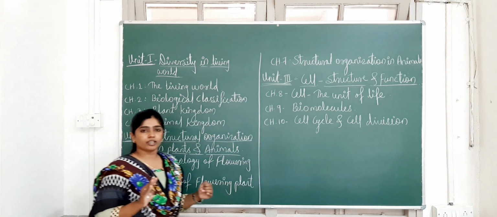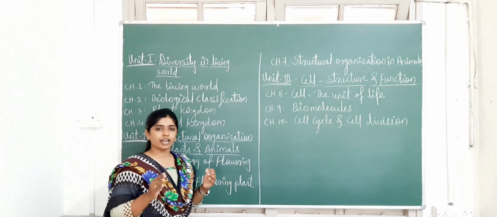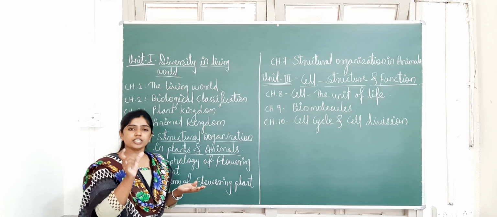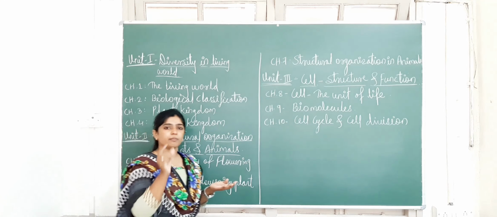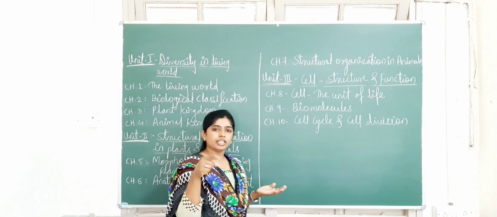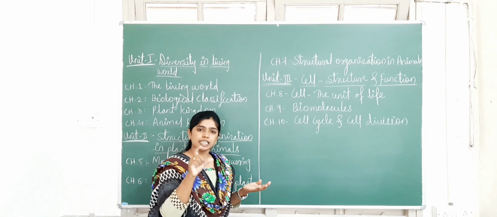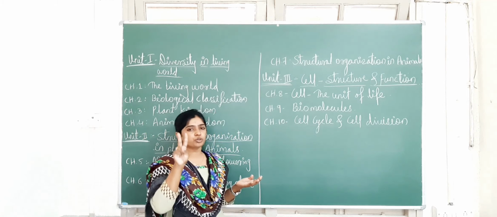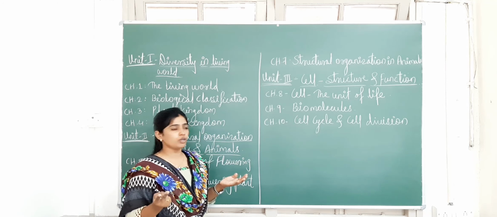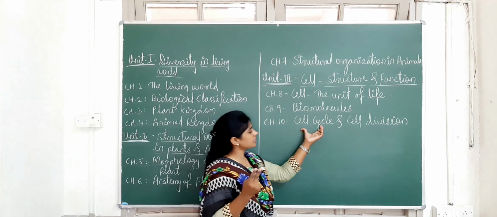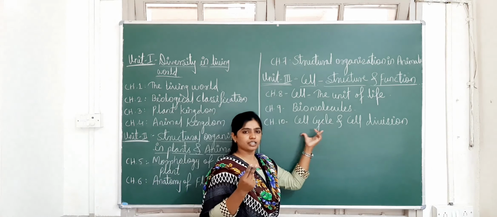Some organisms are unicellular and some are multicellular. Unicellular means the organism is made up of a single cell. So how can reproduction occur? A single cell can divide and form 2 cells, from which 2 organisms can grow. So this is the cell cycle and cell division you will study in this topic.